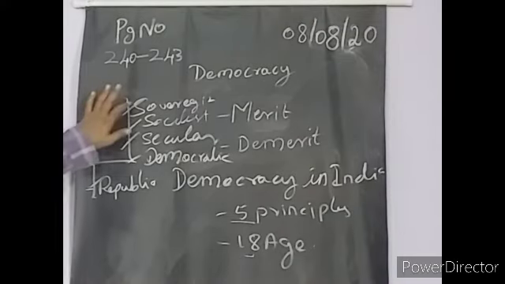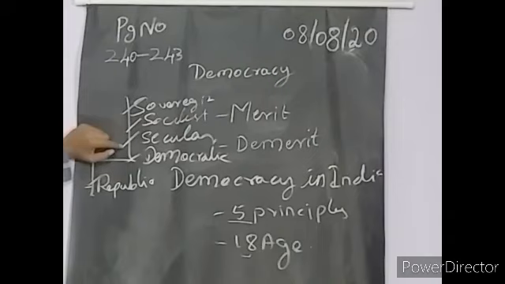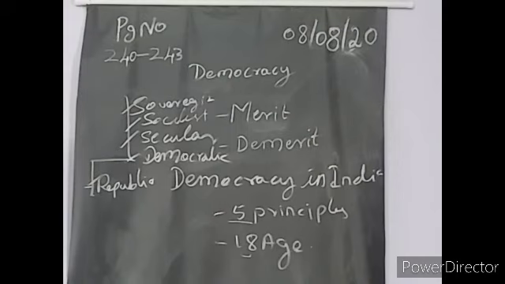So religion, whatever may be religions, some believers will be there, that the thing should not be disturbed. Socialist, the government will be equal for every person, poor, rich, gender discrimination, caste discrimination, religious discrimination will not be there. Everyone will be equal before the law. Secular, Indian government will be secure, whatever may be your religions. And democratic, the people having the power to select the representatives. Republic, we have the separate constitution, we have the separate administration process, and so we have the individuality, everything. These are all the 5 principles of the democracy in India.